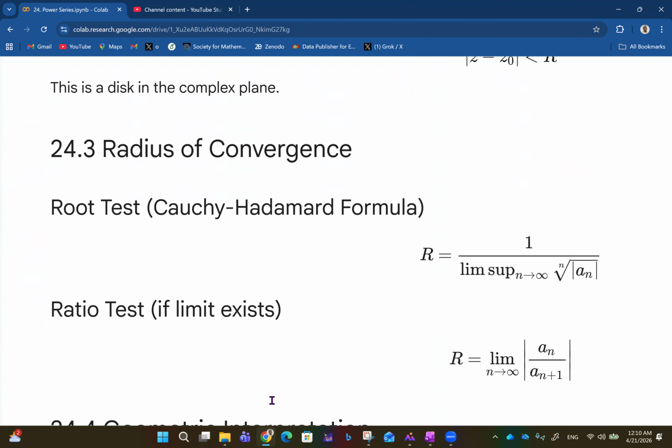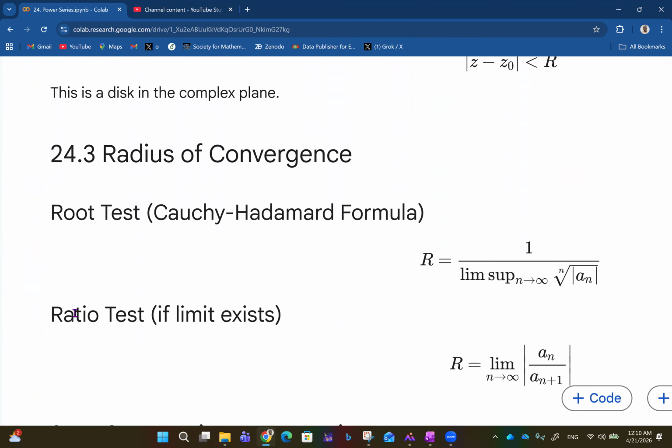Then we talk about the radius of convergence. To check for the radius, we have different kinds of tests. Like the root test, called the Cauchy-Hadamard formula, and that tells us that R is equal to 1 over the limit superior of the nth root of the absolute value of a_n, as n goes to infinity. That gives us the value of R. Then for the ratio test, if the limit exists, you look for the limit of the absolute value of a_n over a_(n+1) as n approaches infinity, to find the radius of convergence.